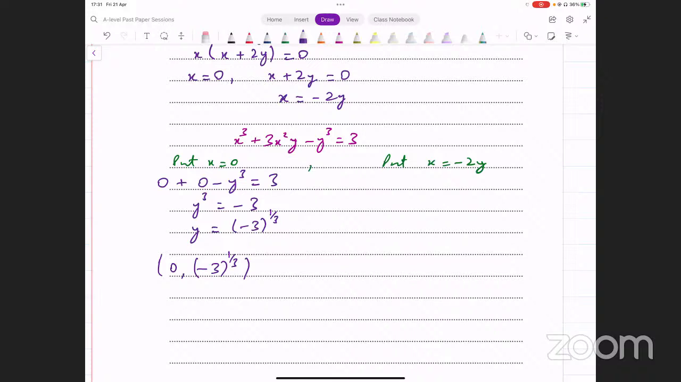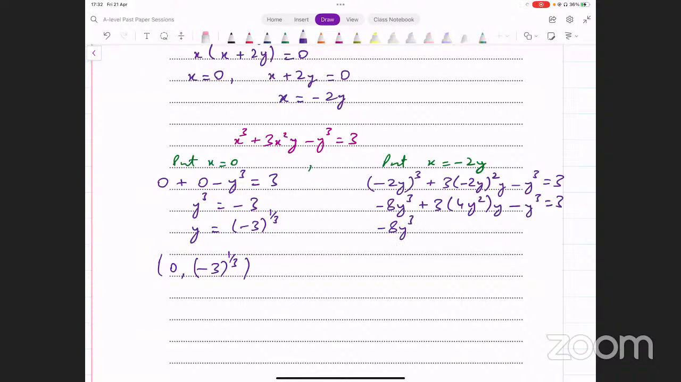Now, next we have to input x equals minus 2y. इसके अंदर x की जगह पे minus 2y डाल देते हैं. Let's see what that gives us. Minus 2y whole cube plus 3 into minus 2y squared into y minus y cube equals 3. From this, we get minus 8y cube plus 3 into 4y squared into y minus y cube equals 3. Simplify this, and this gives you minus 8y cube plus 12 y cube minus y cube equals 3.